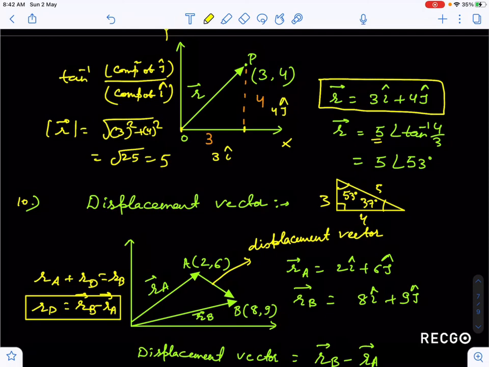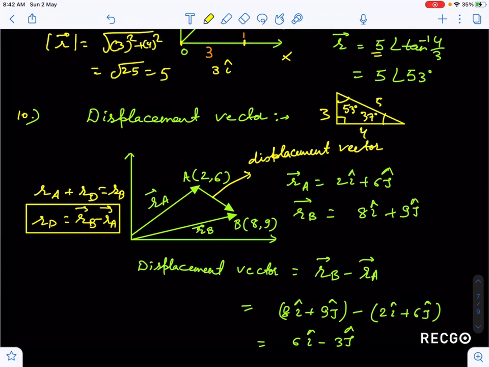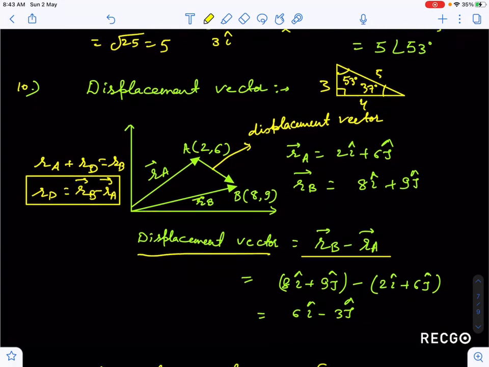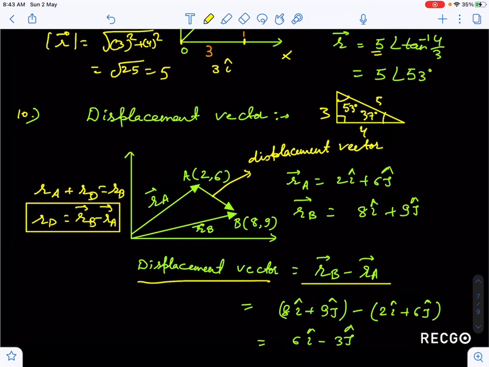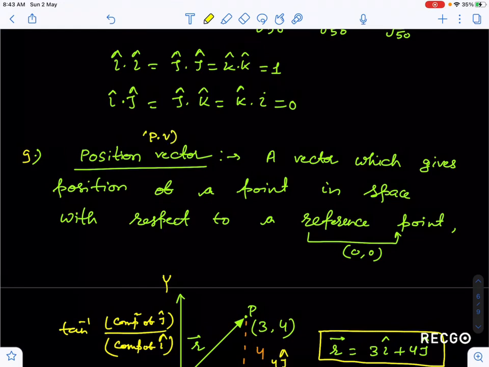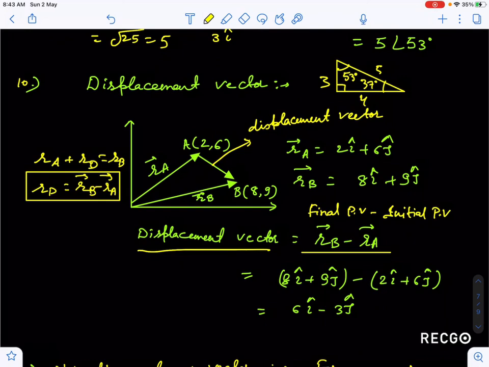And you know that, guys, the definition of displacement we'll discuss in today's class. So you will understand what displacement is and how it is the difference between the initial and final points. So the displacement vector is RB minus RA, because B is the final position, this is the final position vector minus the initial position vector. I have written PV as position vector, guys. In short form I can also write PV for position vector, initial position vector and final position vector. So the difference of these two vectors, final position vector minus initial position vector, is the displacement vector.